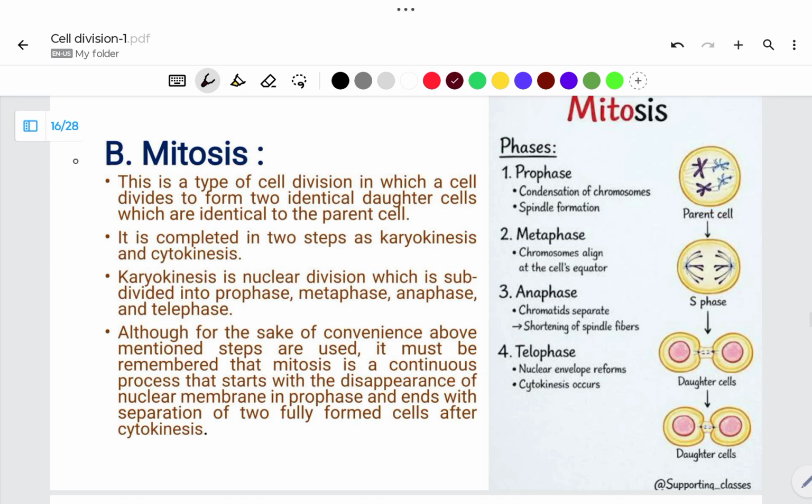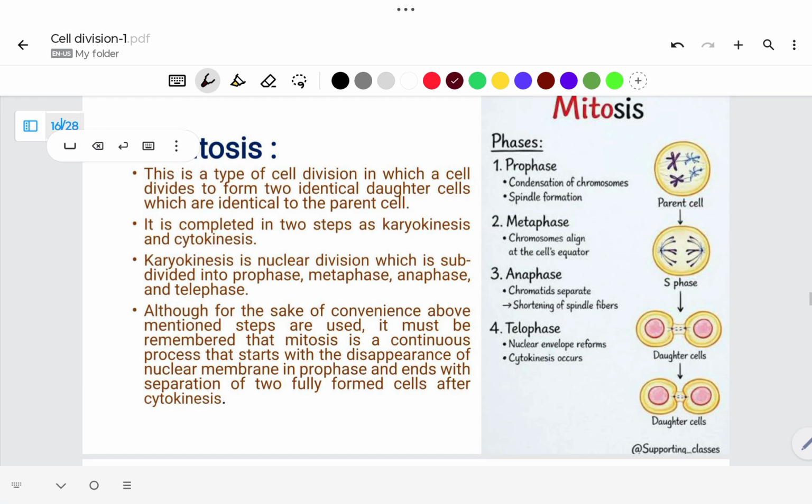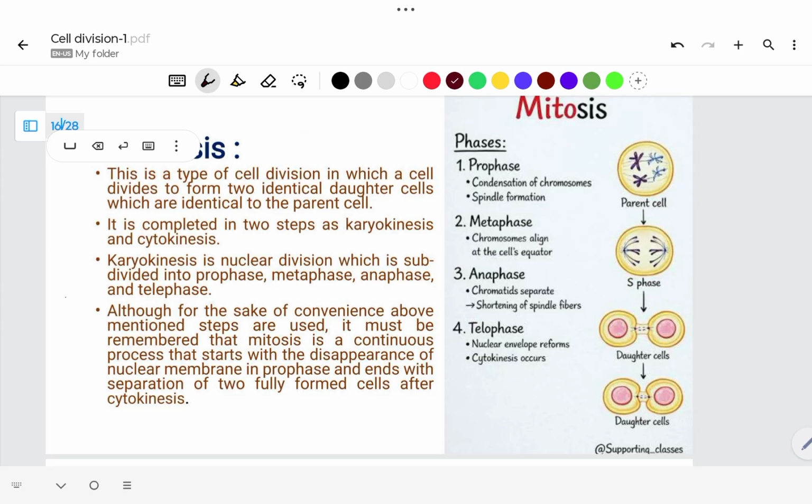Then mitosis. In this process, this is a parental cell which is 2n or n, diploid or haploid. The parent cell first undergoes prophase. During prophase, chromosomes undergo condensation, the DNA becomes visible, and spindle pole formation takes place.